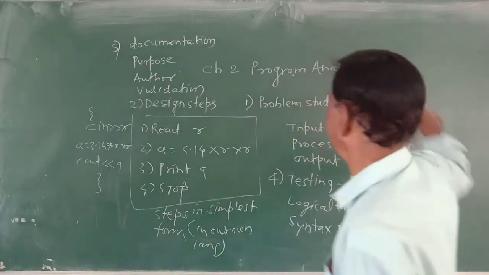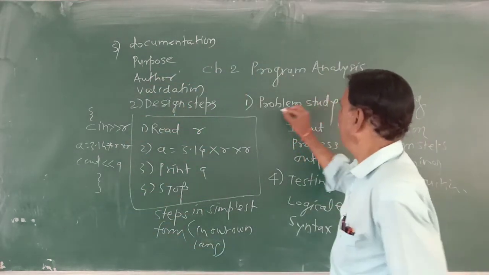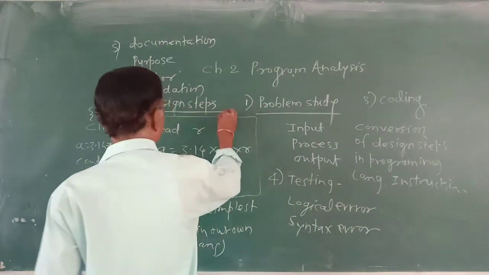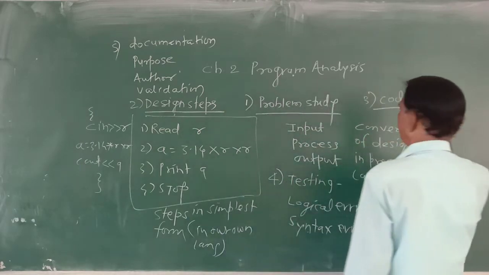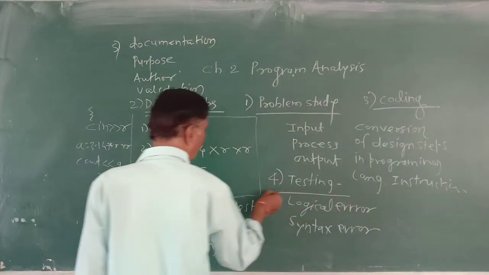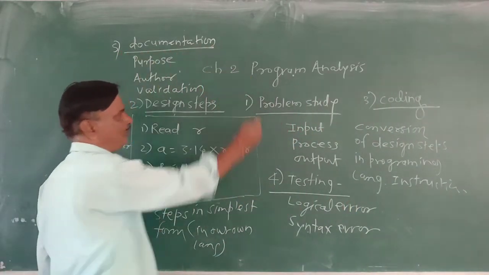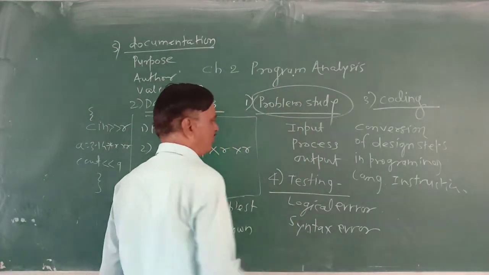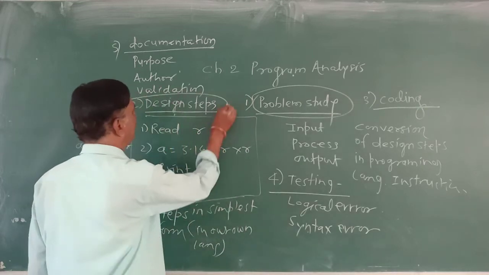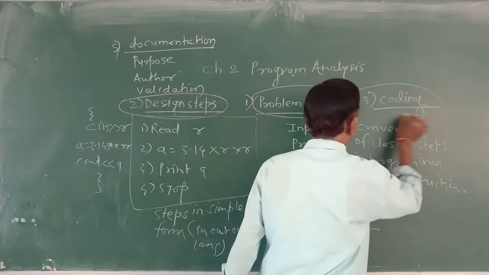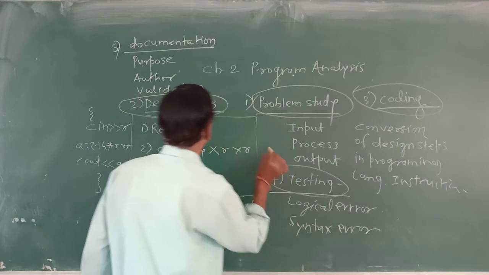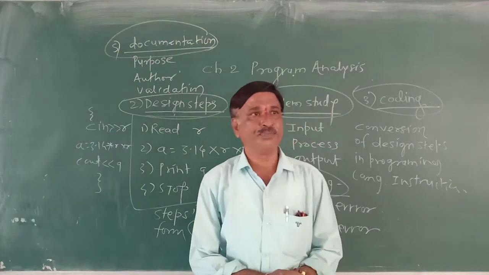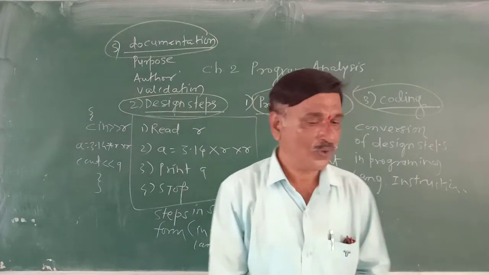So these are the 5 steps. Program analysis, problem study, is the first step. Design step, second step. Coding, third step. Testing, fourth step. Documentation, fifth step. So these are the 5 steps. Study the problem, understand the problem, design steps, coding, testing, documentation. So these are the steps we have seen.